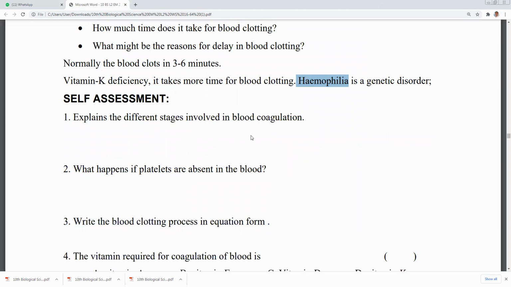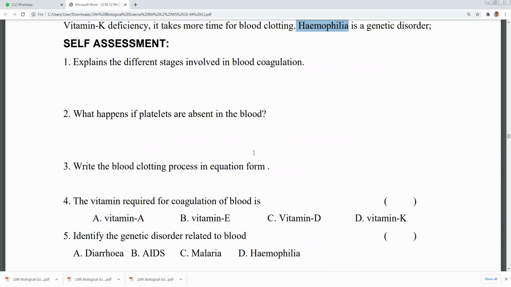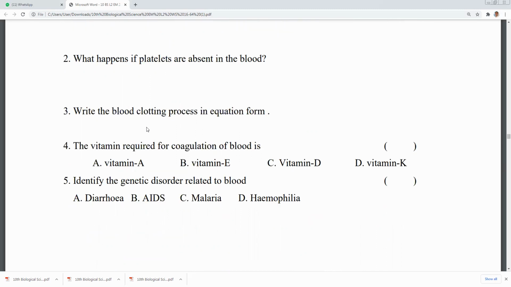What happens? Thrombokinase converts the prothrombin into thrombin. Thrombin converts fibrinogen into fibrin. Then fibrin comes to the injured part and forms a clot. What happens if the platelets are absent in the blood? If the blood platelets or thrombocytes are absent, blood will not clot. Blood will bleed continuously through the injured part. The person will lose blood and will die.